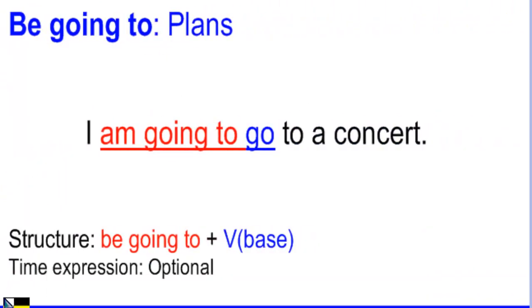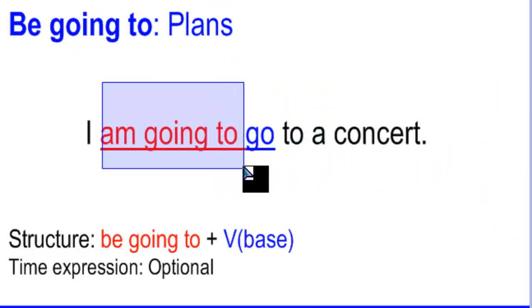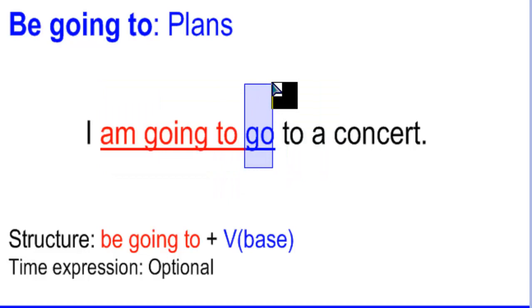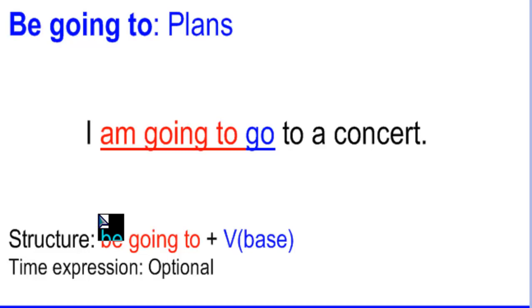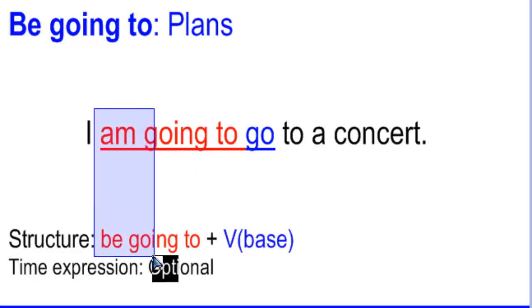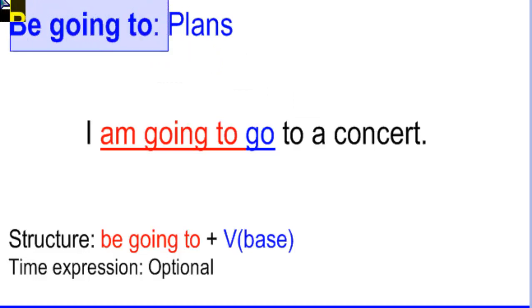Let's continue with the next one. Be going to. Okay, in the case of be going to, you are going to talk about plans. I am going to go to a concert. I am going to, that's the structure for future. Go is the verb. In this case, the structure is be going to and the verb in base form. And don't forget, please, the verb to be has to adapt to the subject. And again, the time expressions in this case are optional because be going to is always a tense for the future.